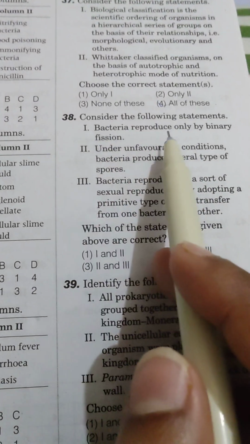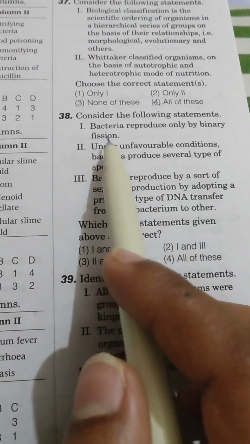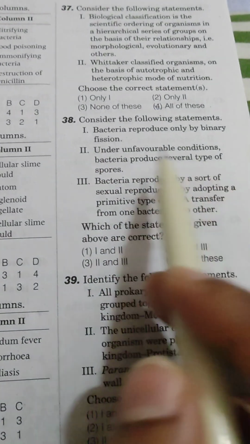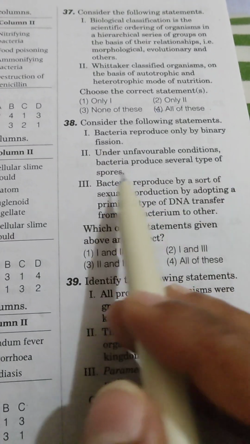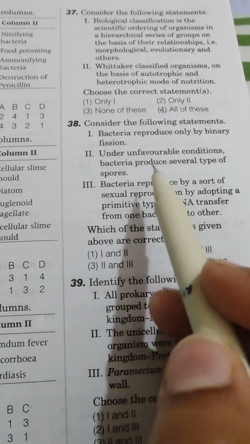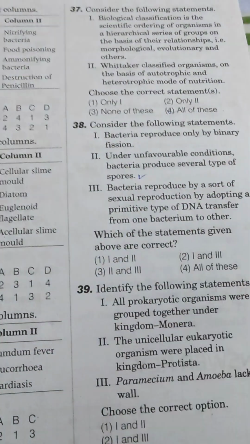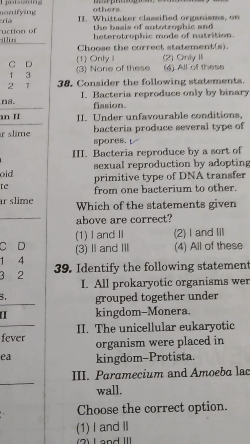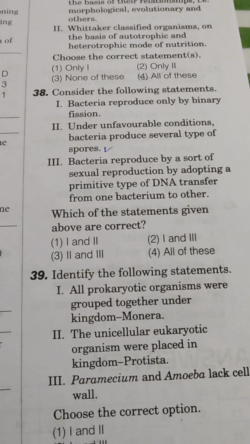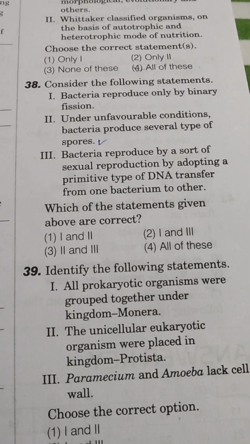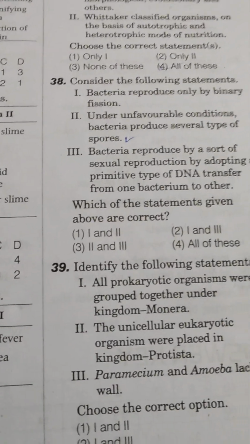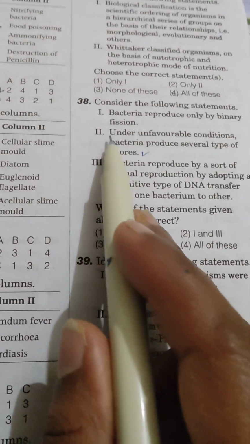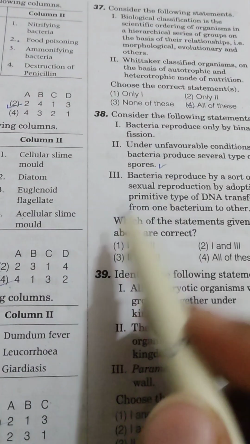So bacteria don't only reproduce by binary fission. Next, under unfavorable condition bacteria produce several types of spores. Yes, most of the acellular organisms under unfavorable condition form a cyst around their body to survive that extreme condition. So here option 2 is correct.